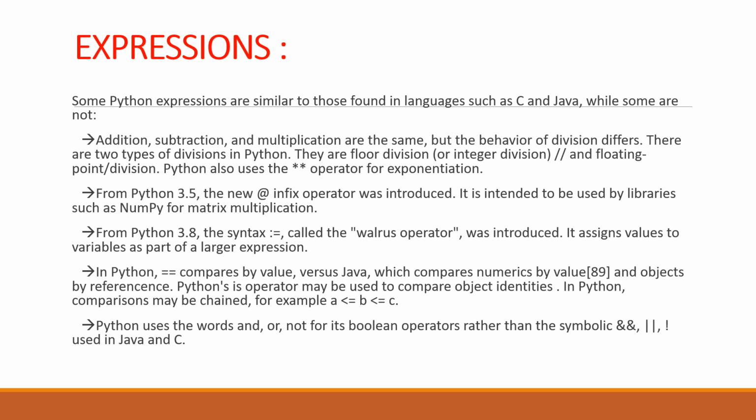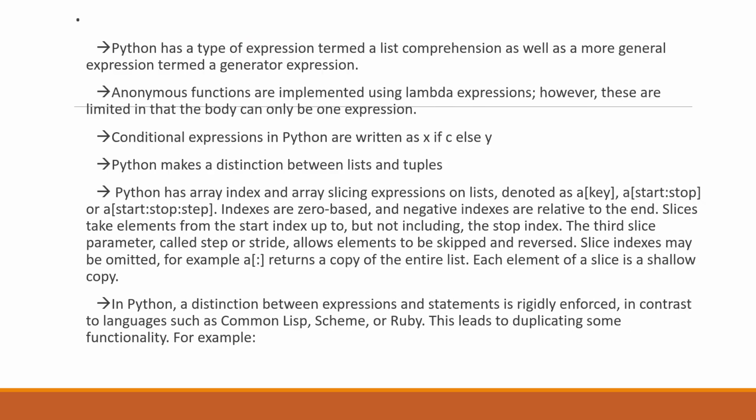Python uses the words and, or, not for its Boolean operators rather than the symbolic &&, ||, ! used in Java and C. Python has a type of expressions termed list comprehension, as well as a more general expression termed a generator expression.